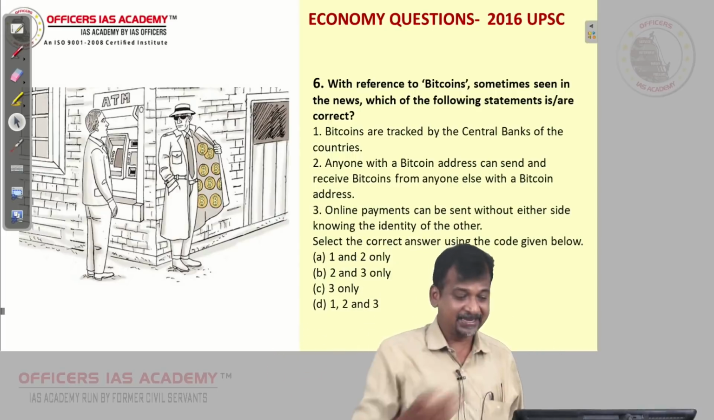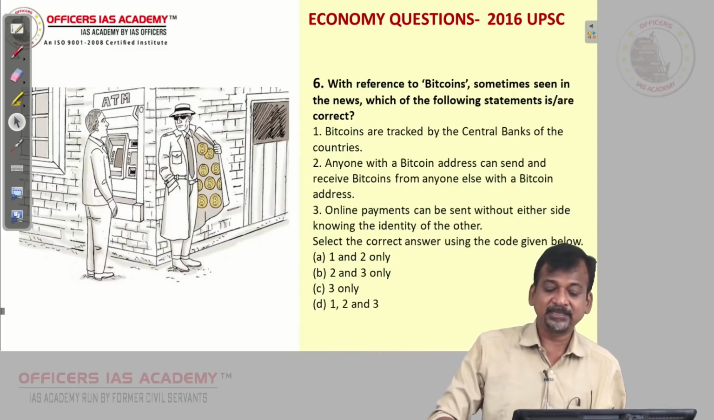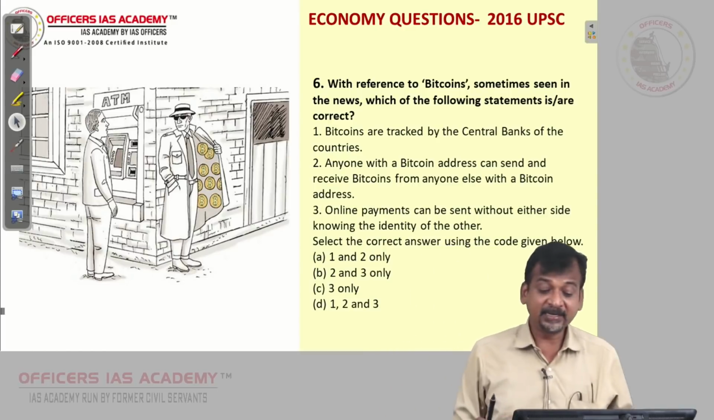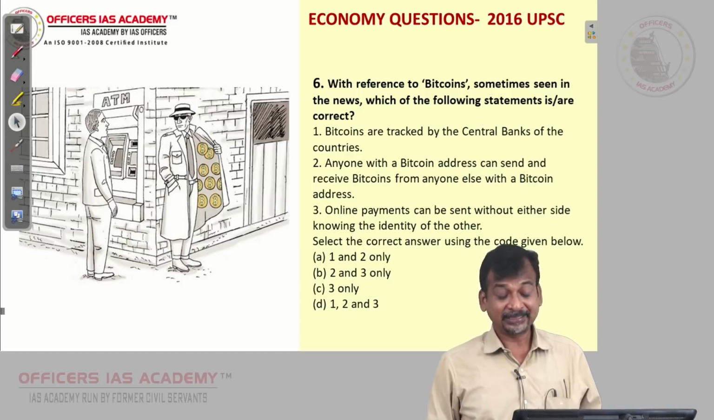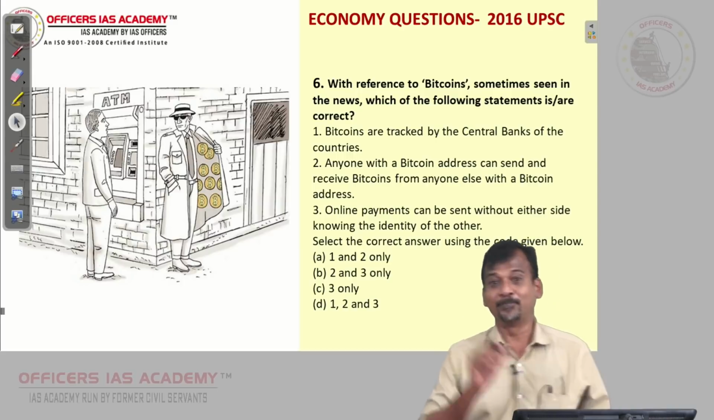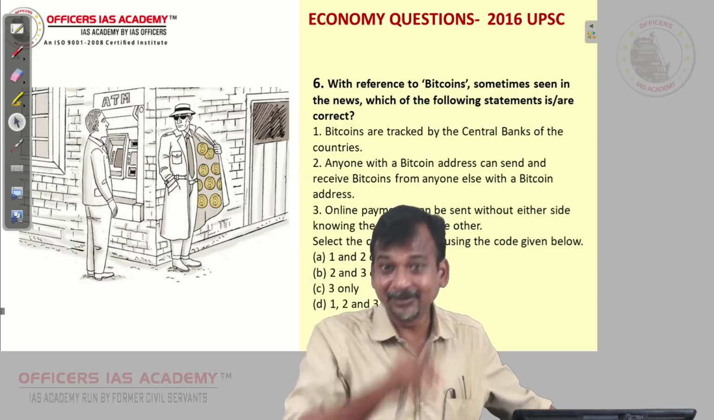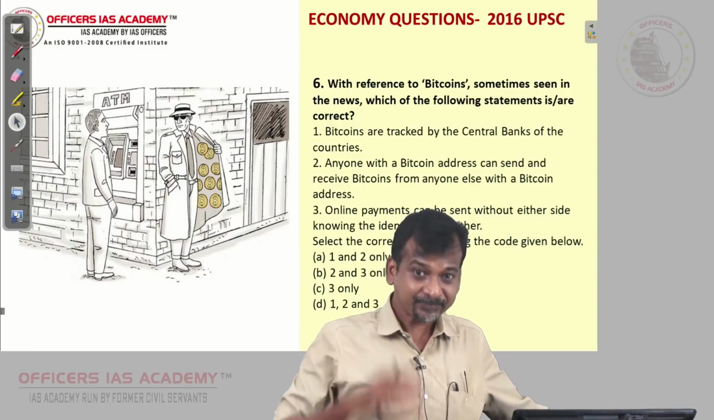So now let us come back here. With reference to bitcoin, sometimes seen in the news, which of the following statements is or are correct? Bitcoins are tracked by the central banks of the country. No, 100% no, because RBI is against it. Central banks will not allow this to happen.